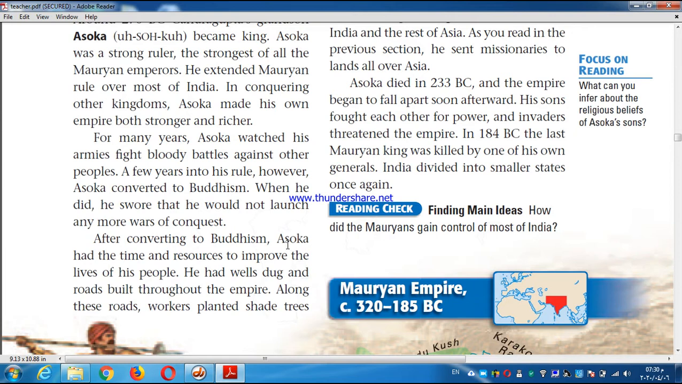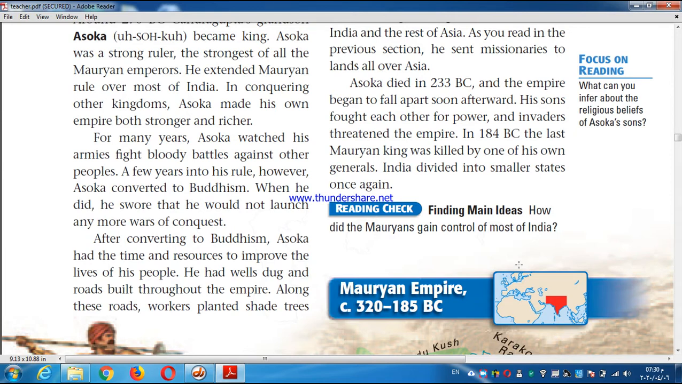What would happen? Imagine India would be ended forever. Maybe India would start again. We don't know. Let's discover this. A new dynasty would appear. It was the Gupta dynasty. So after the last Mauryan king was killed by one of his own generals, India divided into smaller states once again. What will happen?